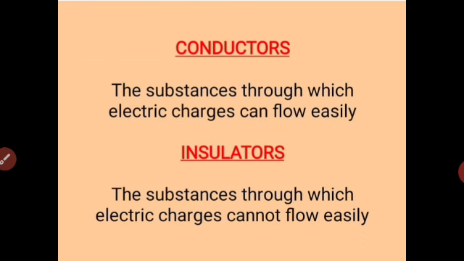There is another head of classification apart from these two, that is semiconductors. Semiconductors are those materials which behave like conductors under certain conditions and otherwise they are insulators. It means when some conditions like temperature or voltage are applied, insulators turn into conductors. So those materials are called semiconductors. They show properties of conductors and insulators under certain given conditions. Examples of semiconductors are silicon and germanium.